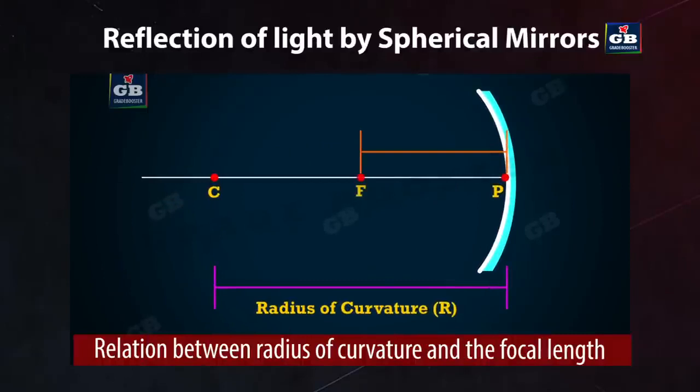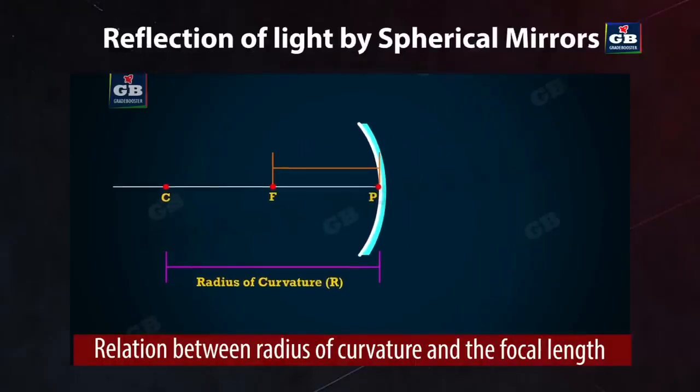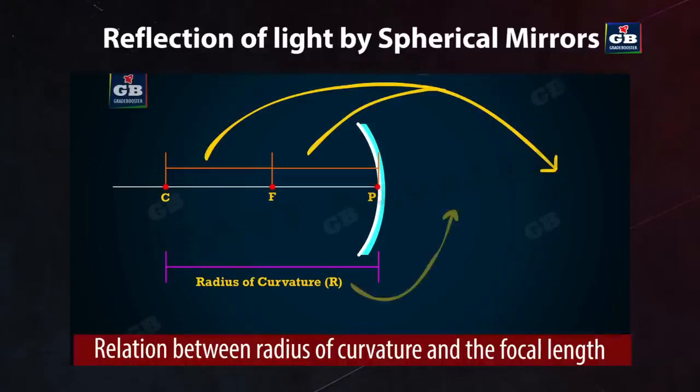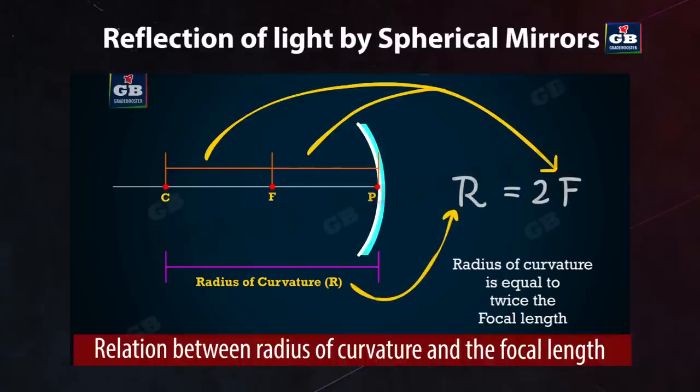The relationship between the radius of curvature R and the focal length f of a spherical mirror is as follows. For spherical mirrors with small apertures, the radius of curvature is found to be equal to twice the focal length. We write it as R equals 2f or f equals R by 2. This means that the principal focus of a spherical mirror lies midway between the pole and the center of curvature.